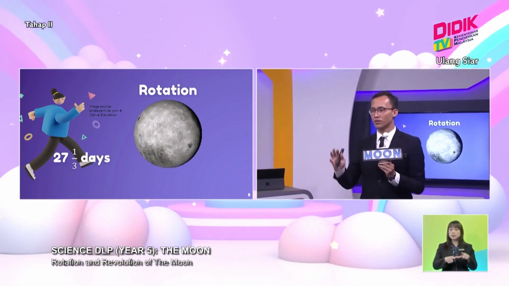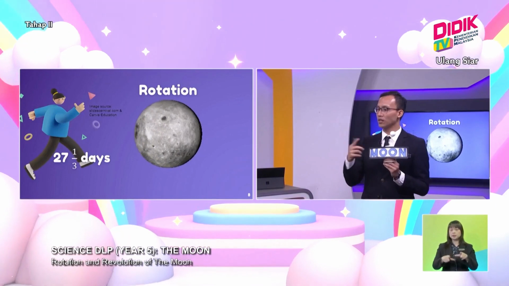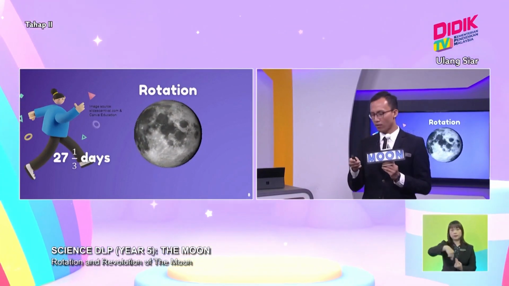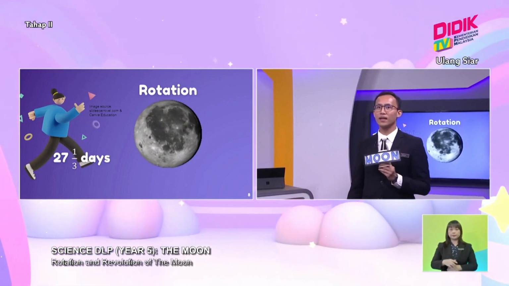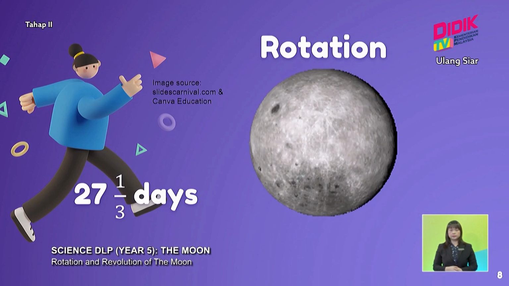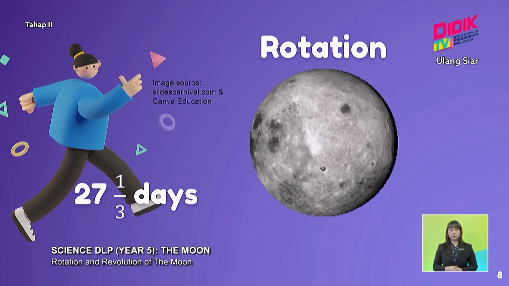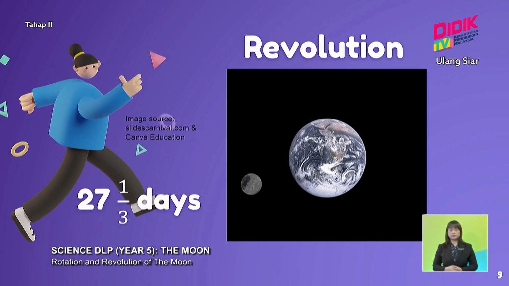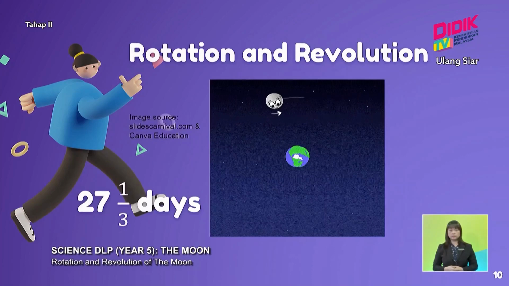The speed of the moon revolving and rotating around the Earth is the same, which is 27 and 1/3 days for one rotation. Rotation and revolution happen together. If you look at the slide, this is a revolution, and the next slide would be about rotating and revolving together.